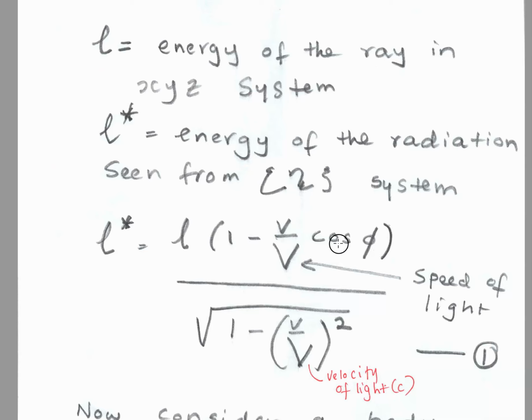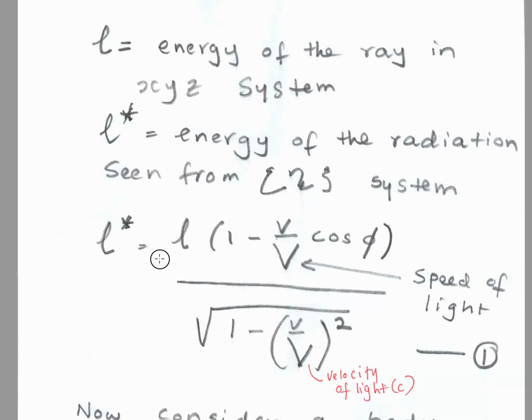Cos phi is the angle that the radiation makes with the x-axis. L is the energy of the radiation measured in the XYZ axes. L star is the radiation measured in the epsilon eta theta system. So this is the equation.